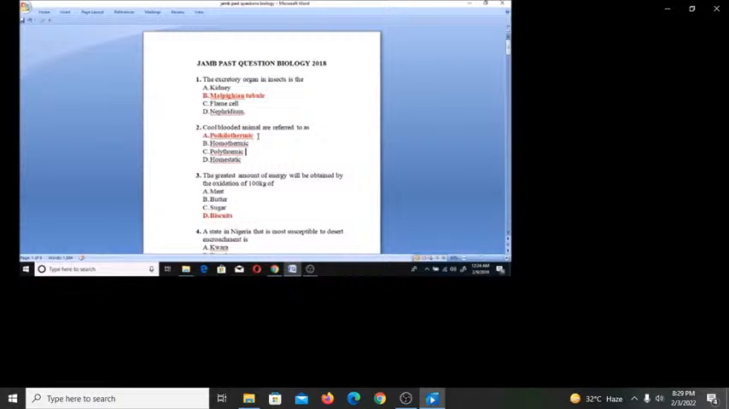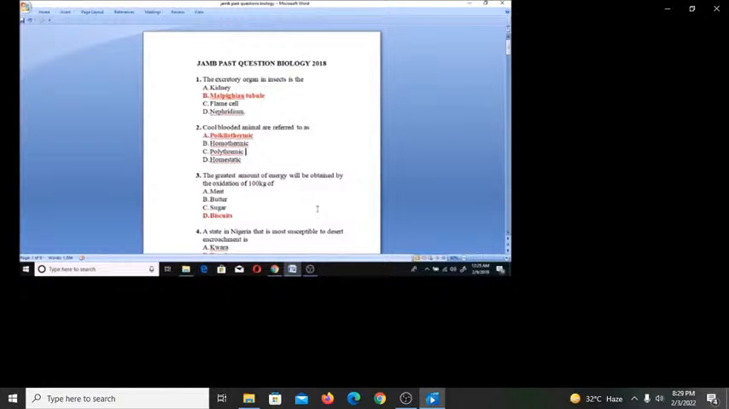Number 3, the greatest amount of energy will be obtained by the oxidation of 100 kg of A. meat, B. butter, C. sugar, D. biscuit. So the answer is D. biscuits. Why? Because carbohydrates have a large amount of energy. That is the reason for that. Now let's look at number 4 question.